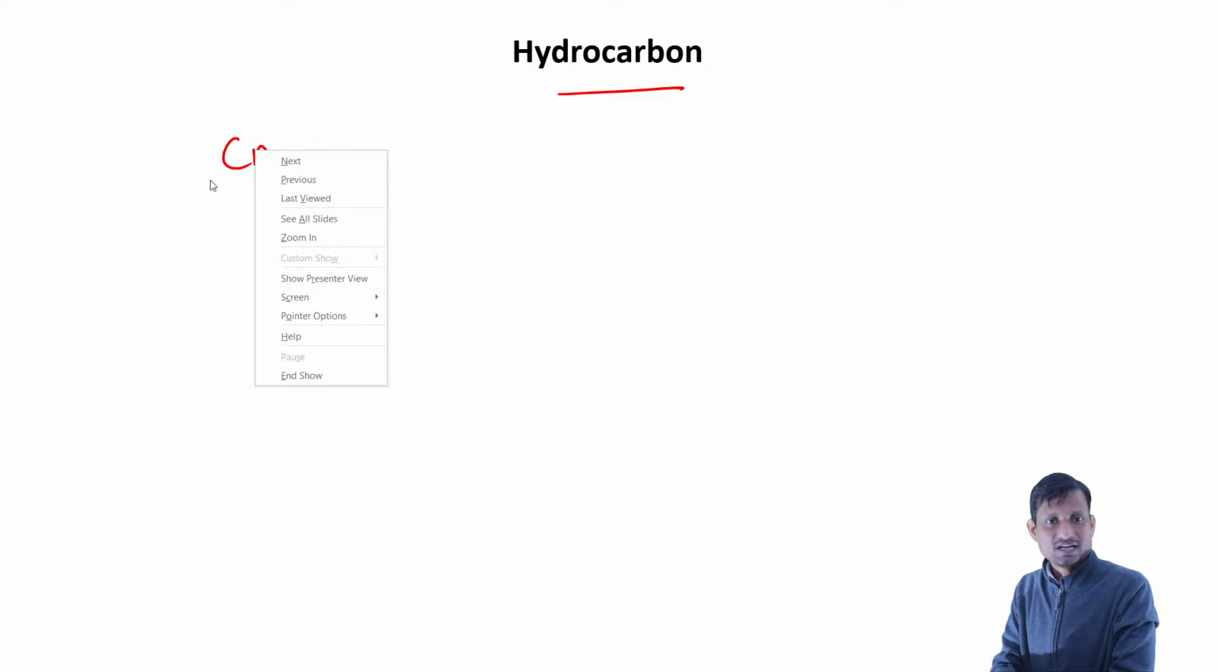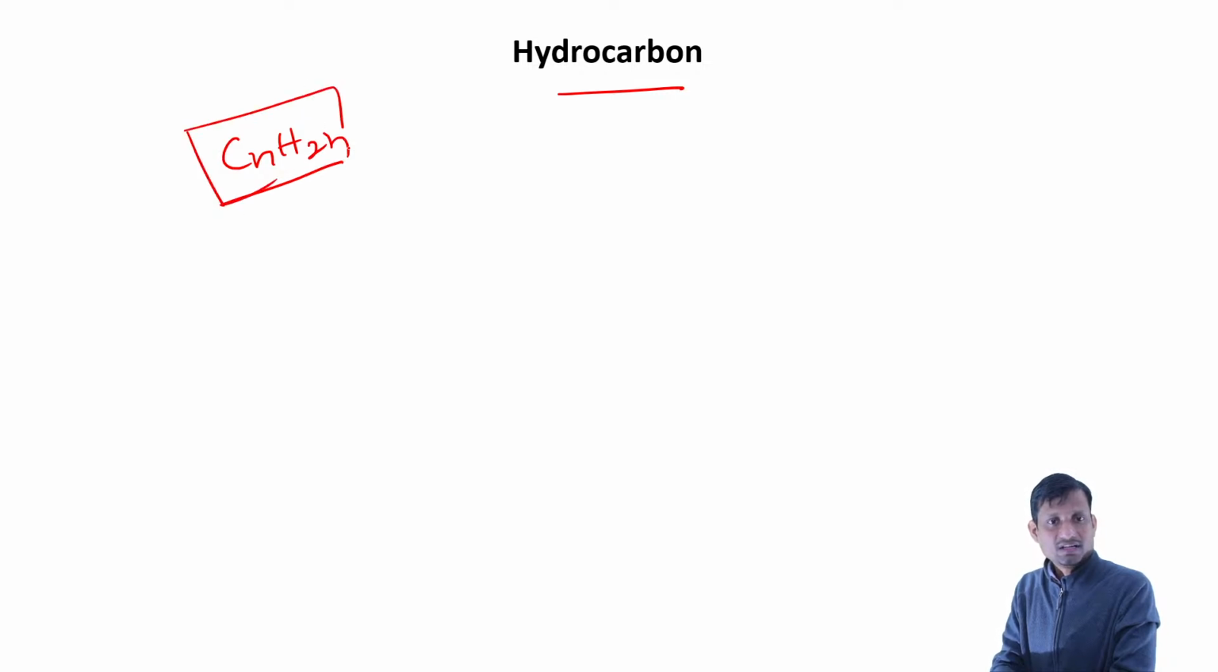Now we'll come to hydrocarbons. A hydrocarbon is a compound of carbon and hydrogen, which can be represented as CnH2n. In the next class, we'll learn about hydrocarbons, their physical properties, chemical properties, how they behave, and their derivatives.